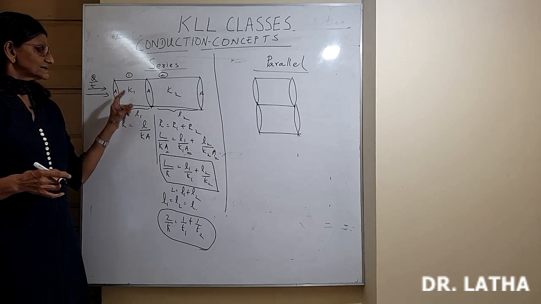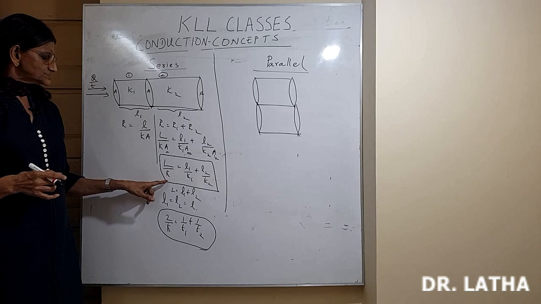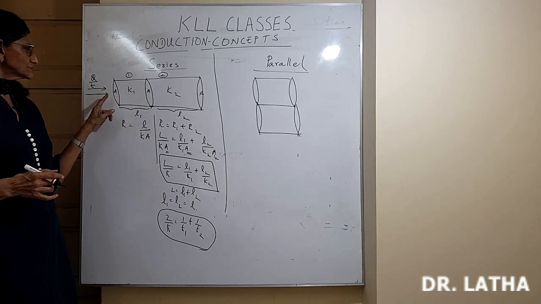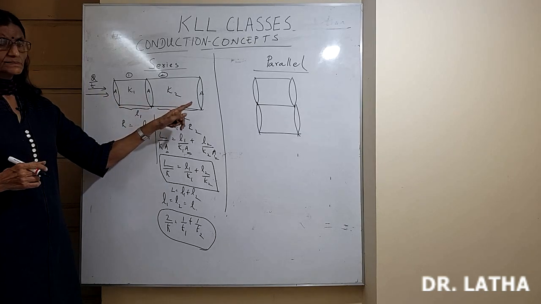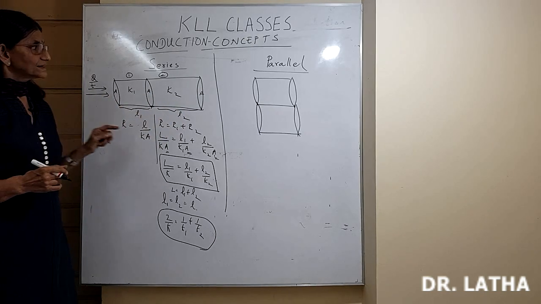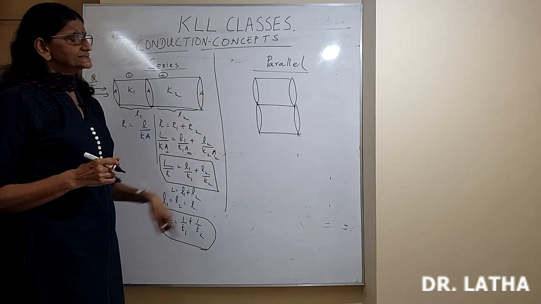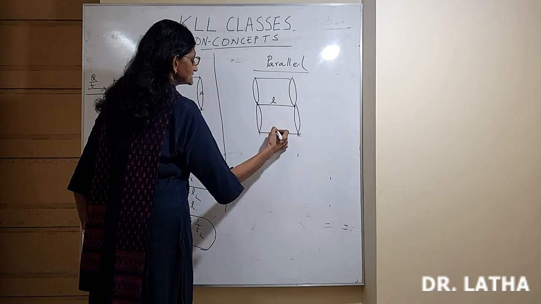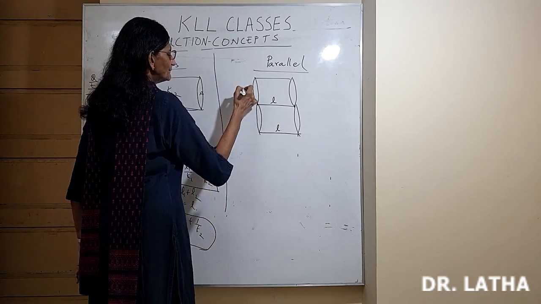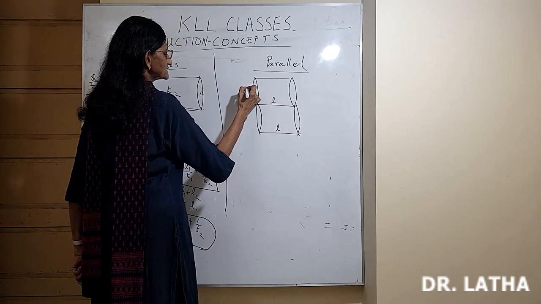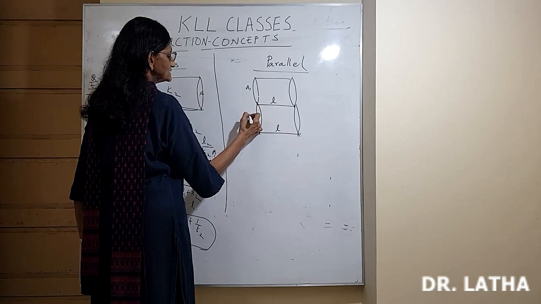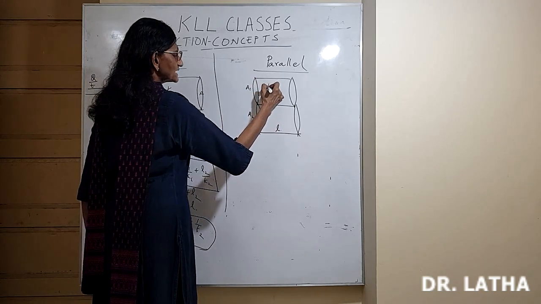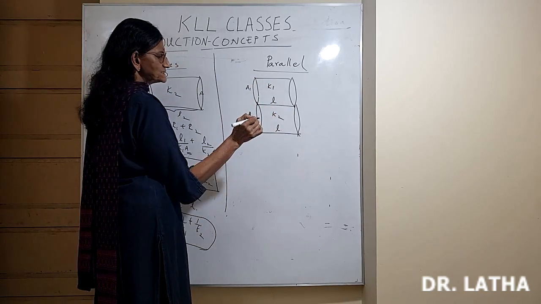So this is conductors connected in series, the expression for effective thermal conductivity. How do you know they are in series? Q by T is the same for both conductors. Next, conductors connected in parallel. So here for both conductors L is the same. Area may not be the same. So the first conductor has area of cross section A1, the second conductor has area of cross section A2, and two different materials K1 and K2.